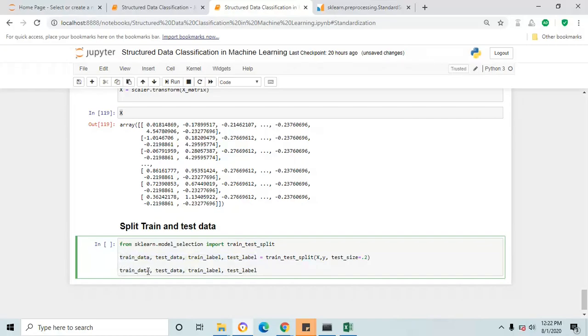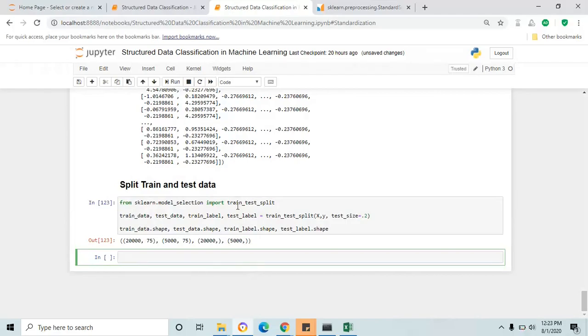Display all these variables with the dot shape function so that you can identify the shape of each array, and click shift enter. The train_test_split function will split the entire array into two groups, 20,000 records for training and 5,000 records for test.